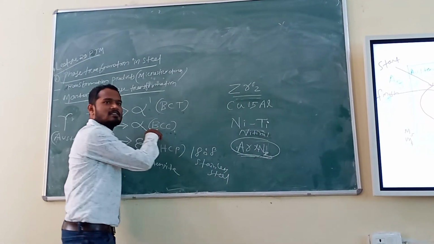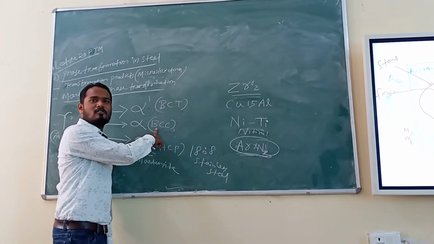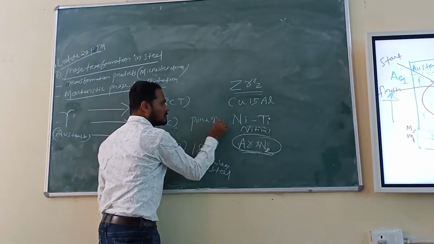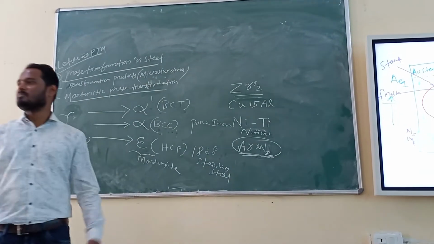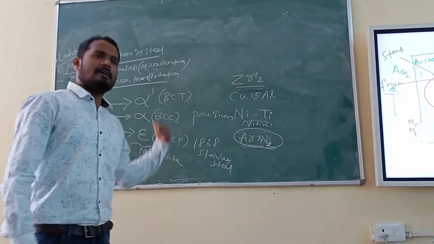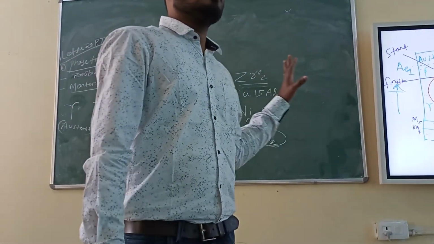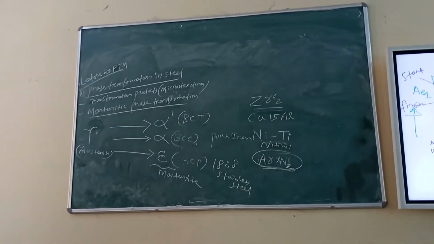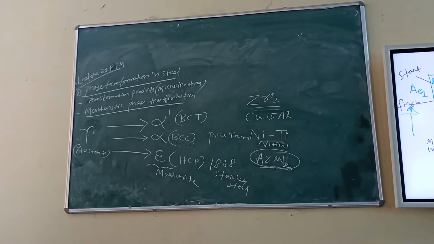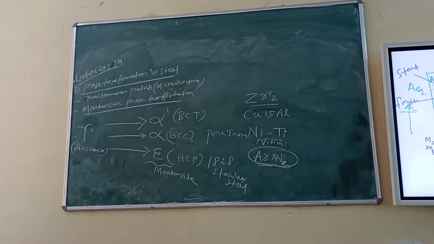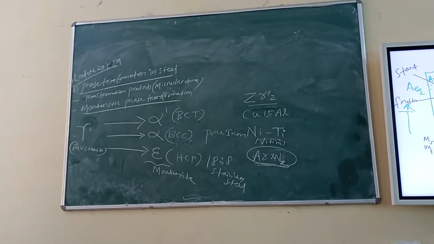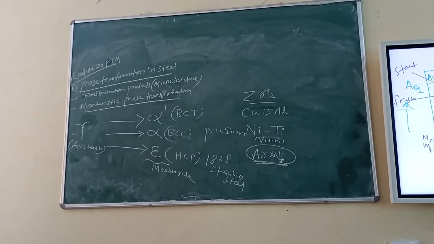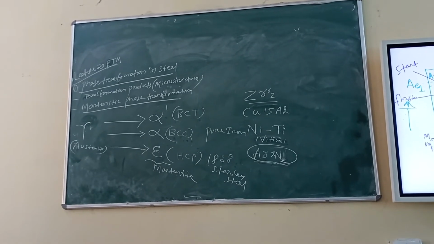Okay, if somebody asks where BCC martensite forms: pure iron, because there is no carbon. That's why I will explain how you have to remember this, because many people get confused. If you go through the textbook, they have written that martensite is a supersaturated solid solution of carbon in BCC iron, not pure iron.